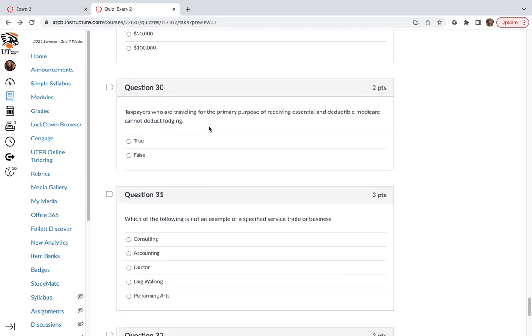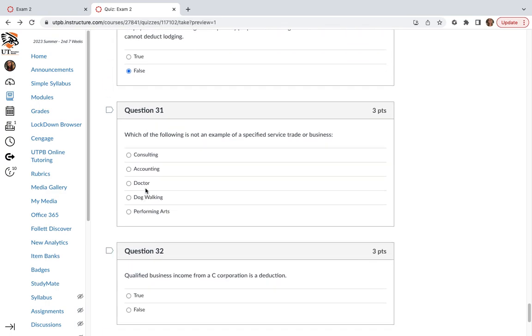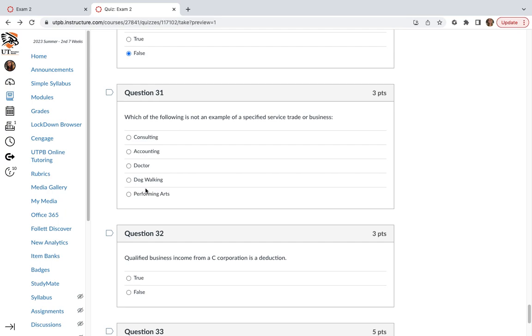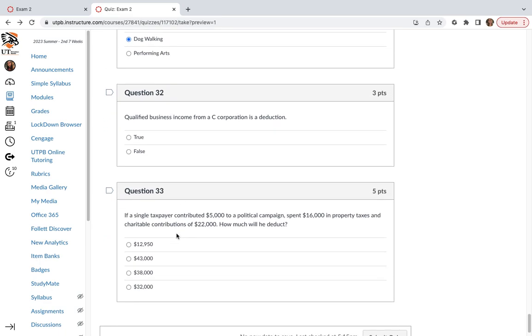Taxpayers who are traveling for the primary purpose of receiving essential and deductible medical care cannot deduct lodging. False. Which of the following is not an example of a specified service trade or business? Dog walking. QBI from a C corporation is a deduction. Remember right there that C corporations are not.